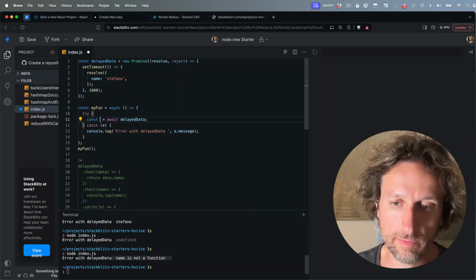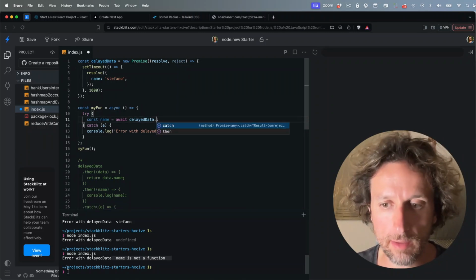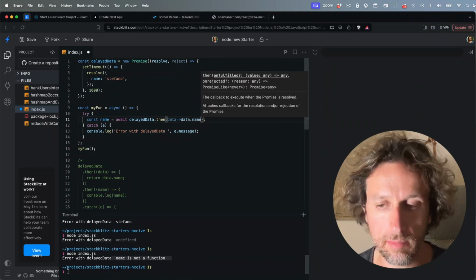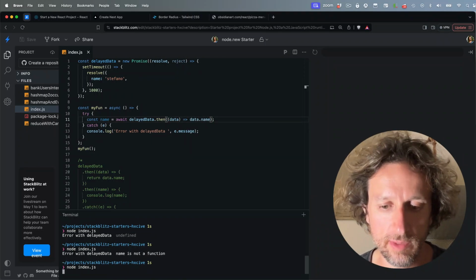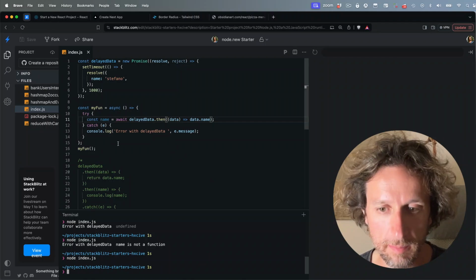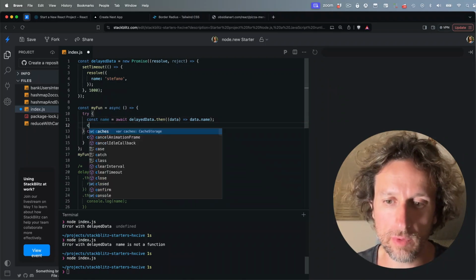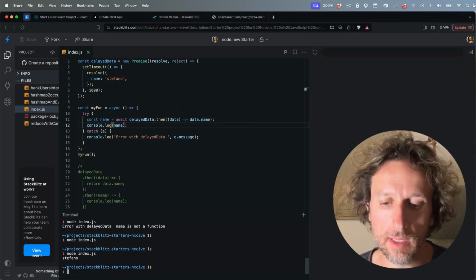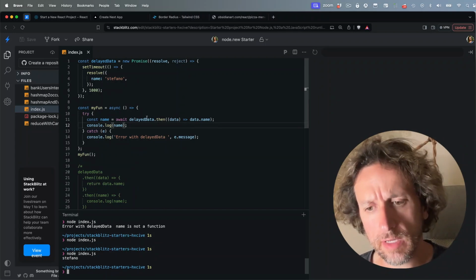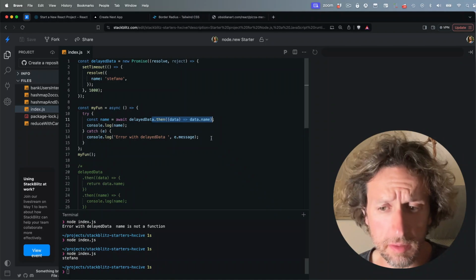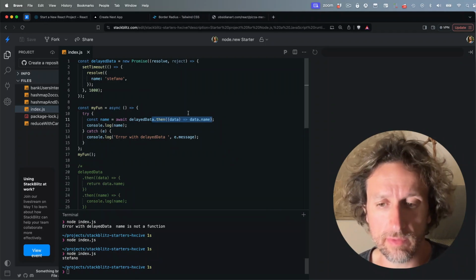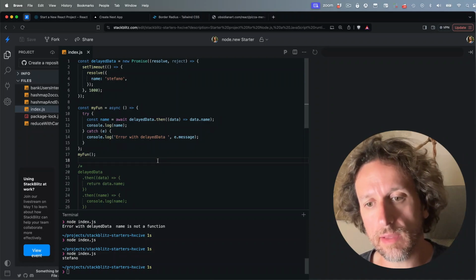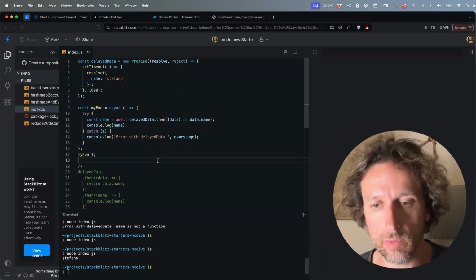So for example, const name is equal to await delayedData.then, data, and return data.name. So you can even do this weird mix, which I don't know why you would want to do. I will console log name to show you that it is exactly the same. But there are some cases, for example with fetch, in which I find this kind of readable. For example, if I want to extract JSON. So it's a bit up to you. I think you should know both syntaxes, and you need to choose which one you want to use.